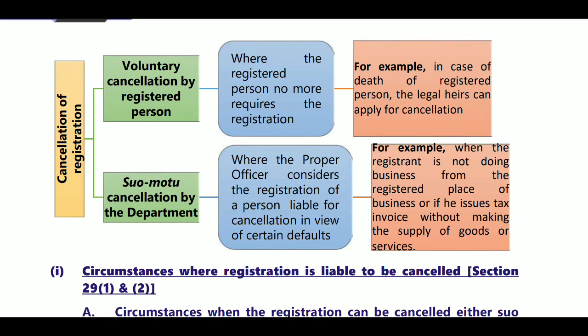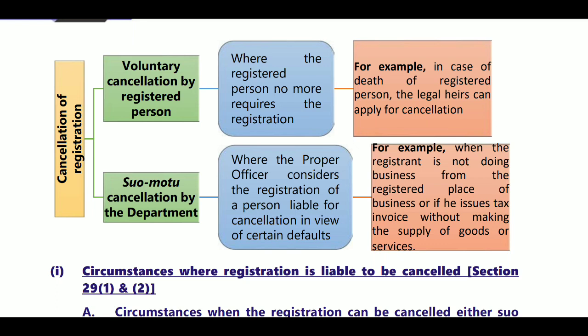for example, in case of death of the registered person, a legal heir can apply for cancellation. Next, there is cancellation suo motu by the department, where the proper officer considers the registration of a person liable for cancellation in view of certain defaults. If such defaults are found, the proper officer issues a show cause notice for cancellation.